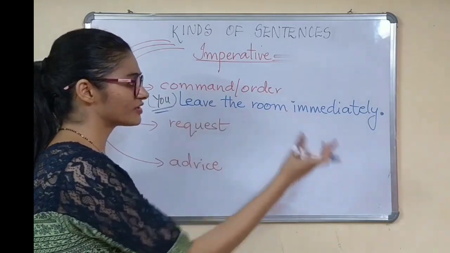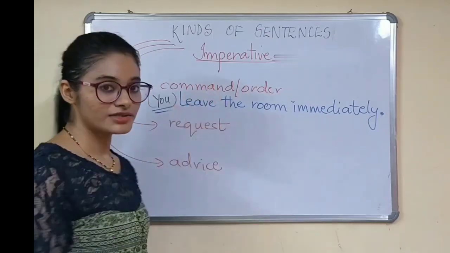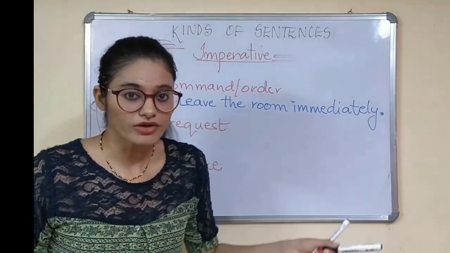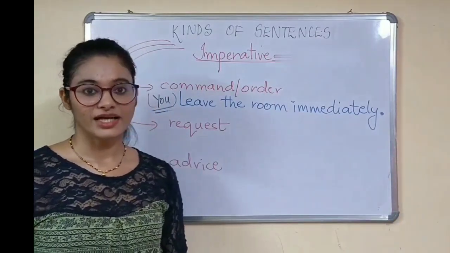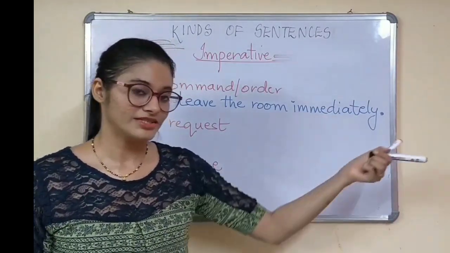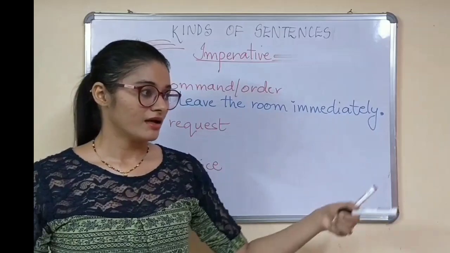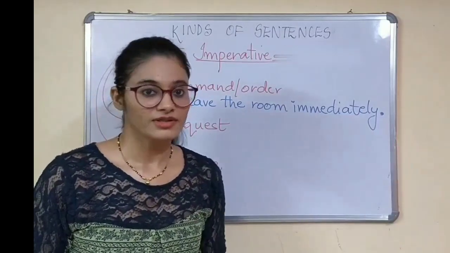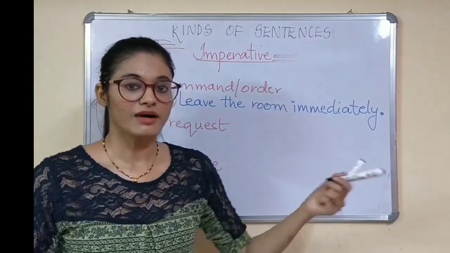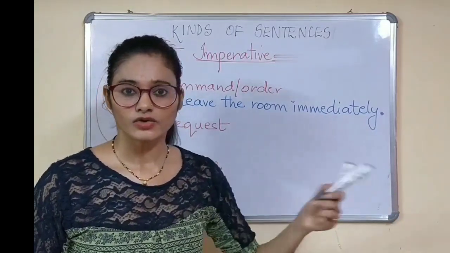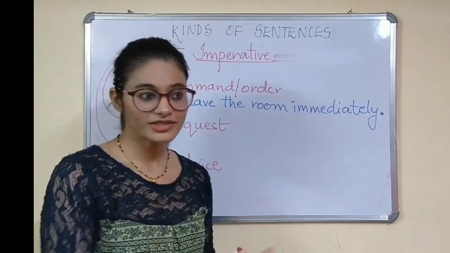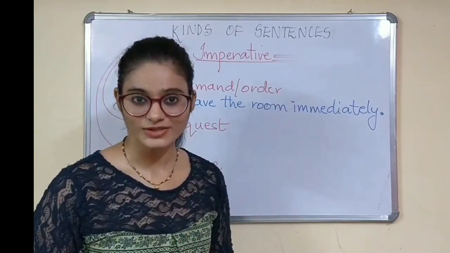So when I say "leave the room immediately," it's a command. Okay, my teacher commanded me, she ordered me to leave the room immediately. Let's say if I say "shut the door," okay, it's a command. If I say "bring me a glass of water," it's again a command. Or if I say "close your books," so I ordered the students to close their books.